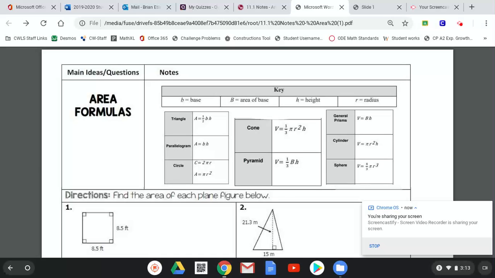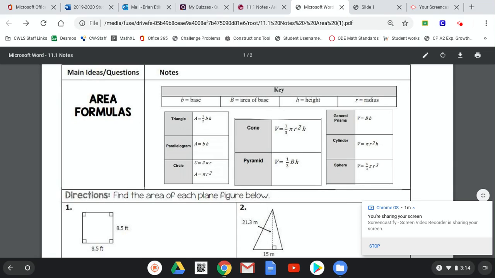The other thing that you have to do for each section is a Canvas practice quiz. You get 3 attempts at it. You've got to get above a 70%. So make sure you're getting that done to get full credit. The last thing is Math Excel, like you guys have always been doing for each section. So we bounce around a little bit. The section we're going to be working on right now is section 11.1.